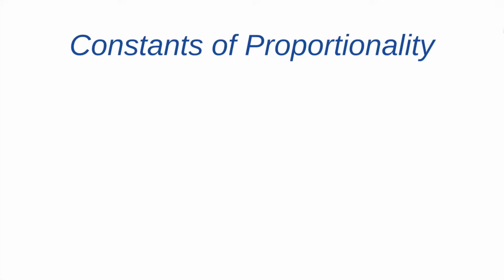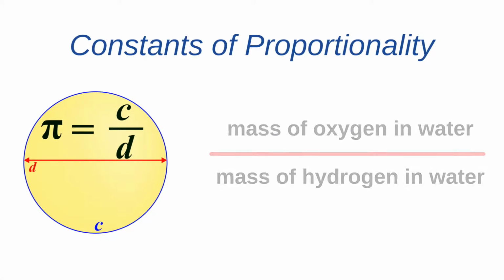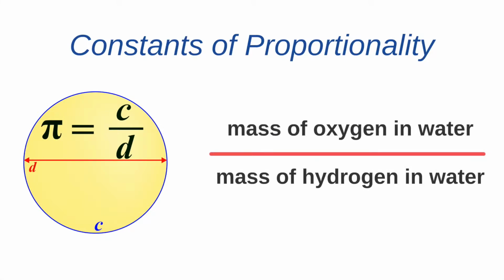Last time we learned about constants of proportionality, when the value of a ratio stays the same no matter what. Our first big example was pi, where the circumference of a circle divided by its diameter is always the same, no matter the circle. Another example we looked at was the mass of oxygen in water divided by the mass of hydrogen in water. And no matter how much water you have, and whether the water is ice, or water vapor, or liquid, the ratio is always the same, 8:1.